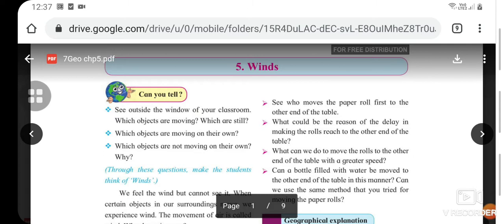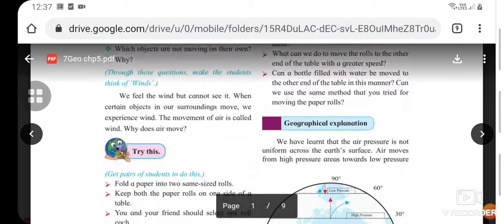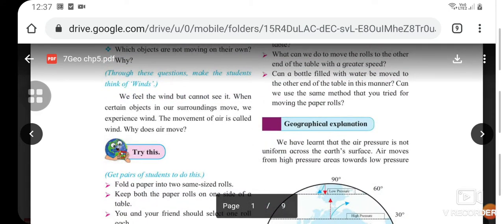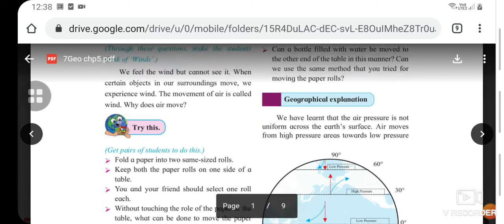What is the thing which is making them move, either on their own or with the help of any other thing? Yes, it is wind. We feel wind but cannot see it. When certain objects in our surroundings move, we experience wind. The movement of air is called wind. Why does air move? Why?